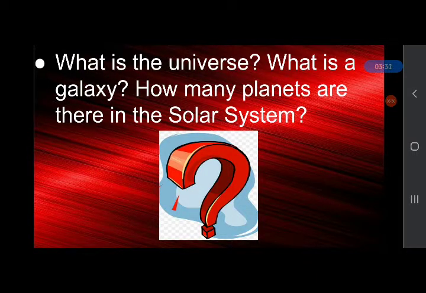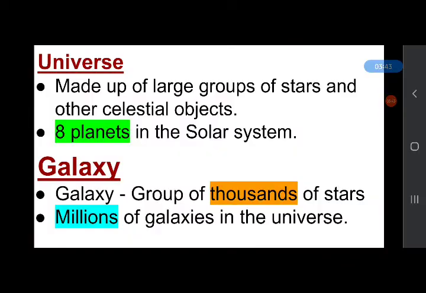Now answer this question. What is the universe? What is a galaxy? How many planets are there in the solar system? You can answer to your partner. What is the universe? The universe includes the whole world around us and outside. The universe is made up of large groups of stars and other celestial objects.